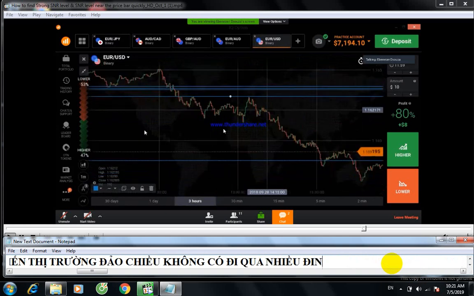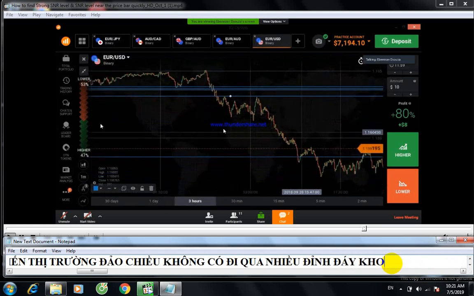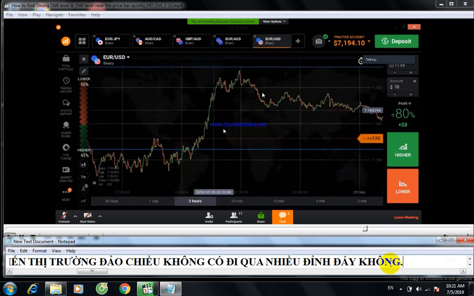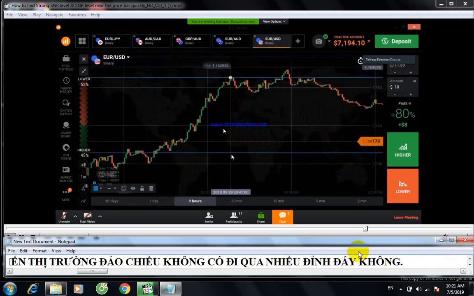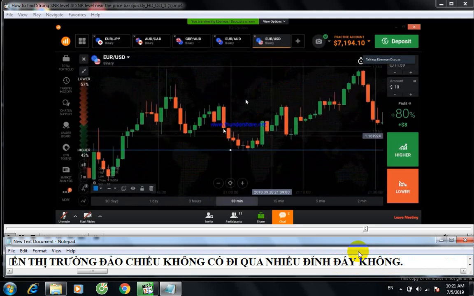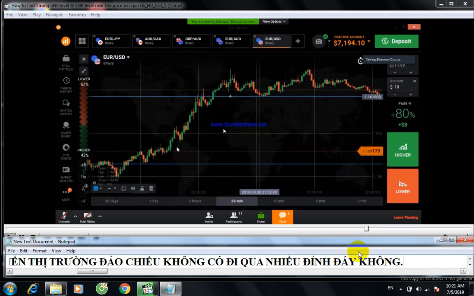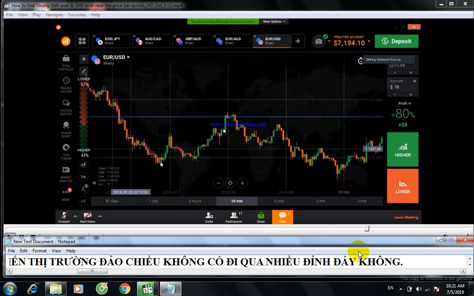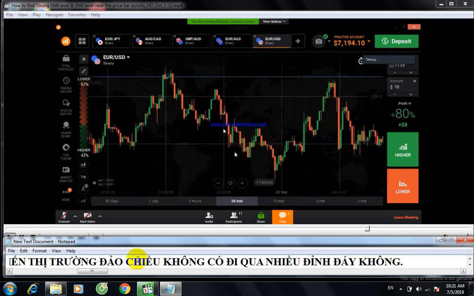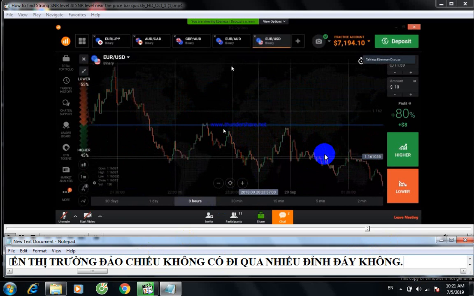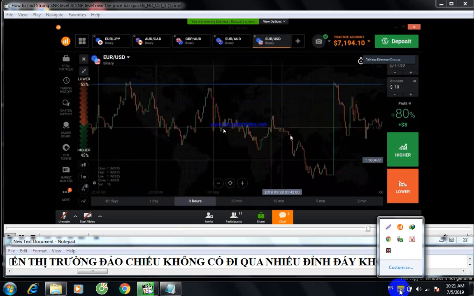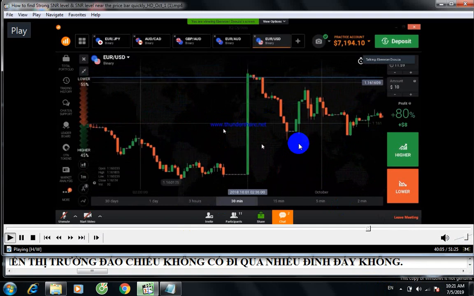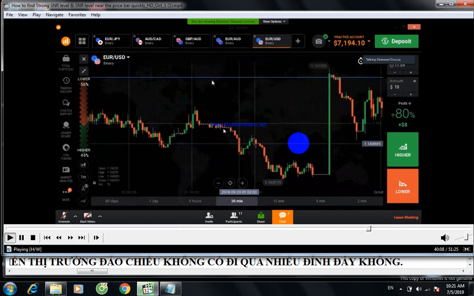We don't know the reason why it breaks this level. So you can think this is the strong level, this is the peak level. So it breaks this level, and here also it reverses. So most of the time the market breaks this level.